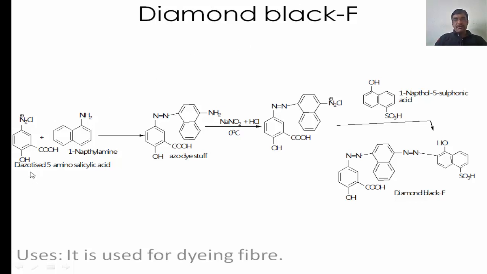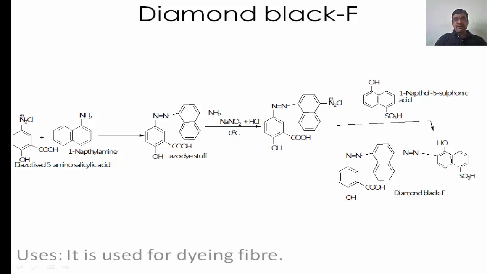It is started with the diazotized 5-amino salicylic acid, means earlier the NH2 group is present. Upon diazotization with sodium nitrite and HCl, it will form here the N2Cl group, that is called the diazotized 5-amino salicylic acid.